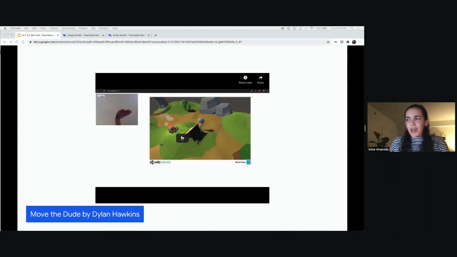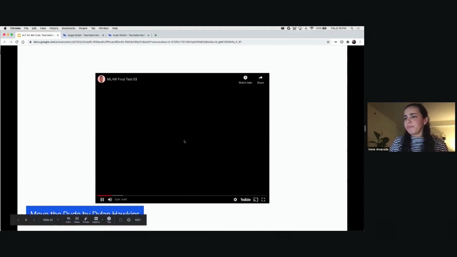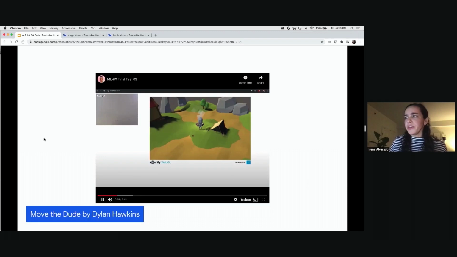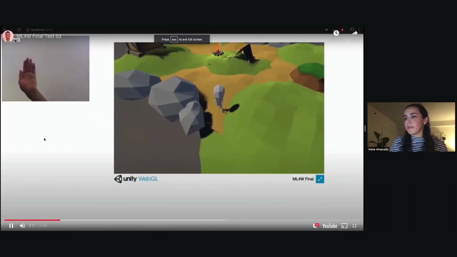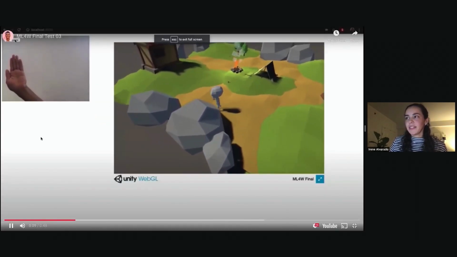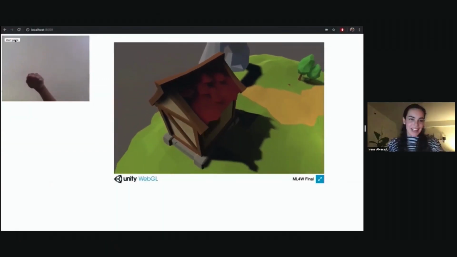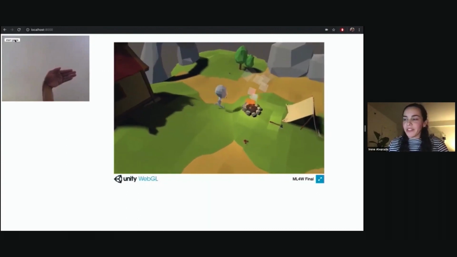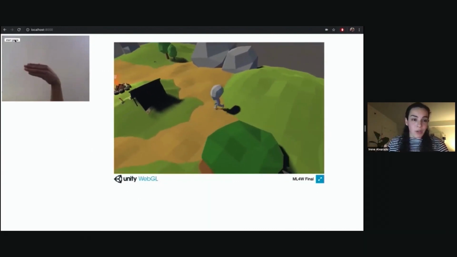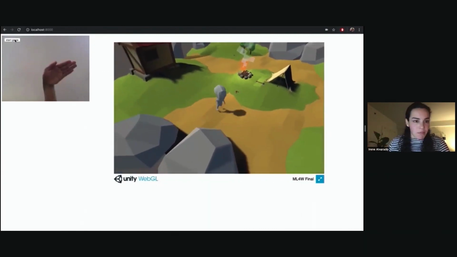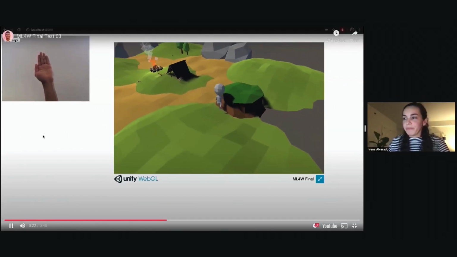And then a lot of other really creative projects, like this one called Move the Dude. Make this probably a little bigger. It's a Unity game that you control with your hand, and your hand is what's moving the little character around. Again, because these models work on the web, you can make a Unity WebGL game and export it.